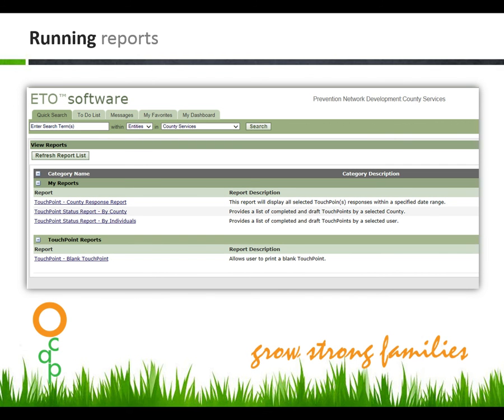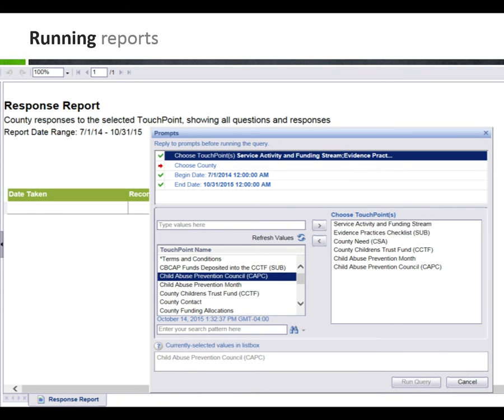You'll see a list of reports available to you on the left-hand side of your screen with a description of the report on the right. You want to click on the report you'd like to run. Your report will launch in a separate browser window. You will not be logged out of ETO. A prompt box will pop up requiring you to reply to prompts before running the query, such as county, date range, etc. The question prompts depend on the type of report and may vary from report to report.